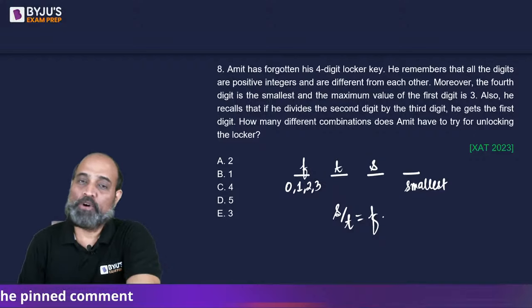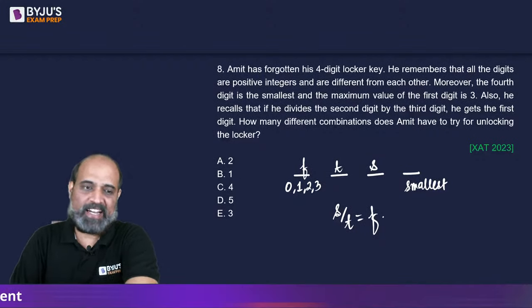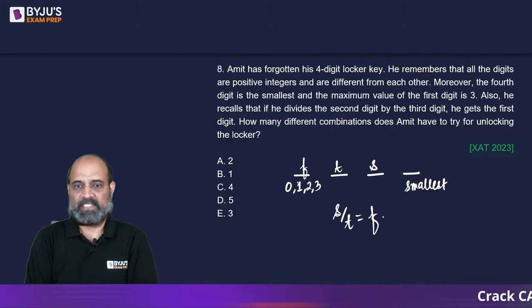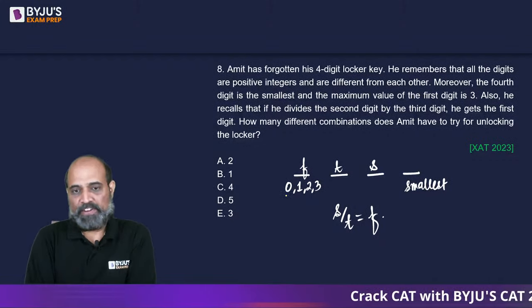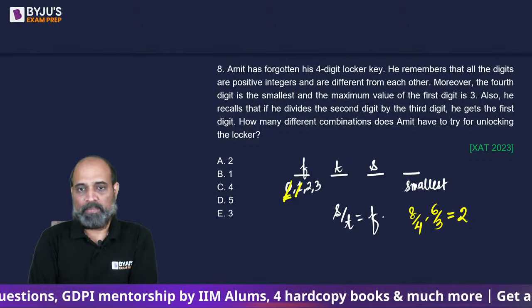Since the digits are going to be distinct, we can very easily say that this can't be 0, right? If F is going to be 0, that means S is going to be 0, so we can't have that. If F is going to be 1, then S and T are going to be the same, which we cannot allow. So it can't be 1 as well. Now, if F is 2, then S by T needs to be 2. So it can be written as 6 by 3, it can be written as 8 by 4, and can we do anything else? No.